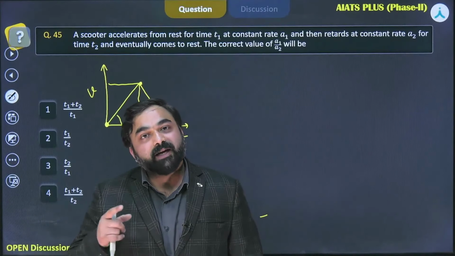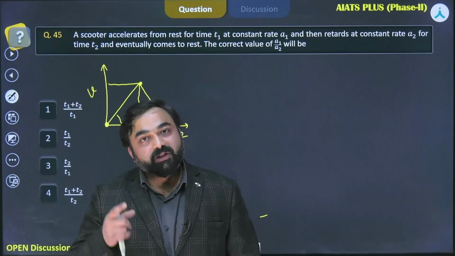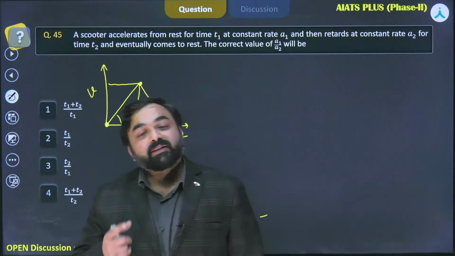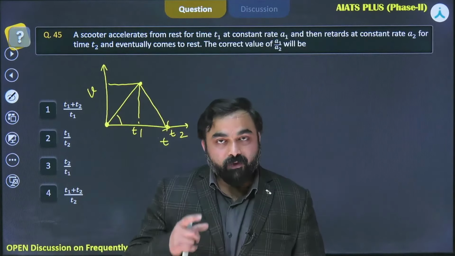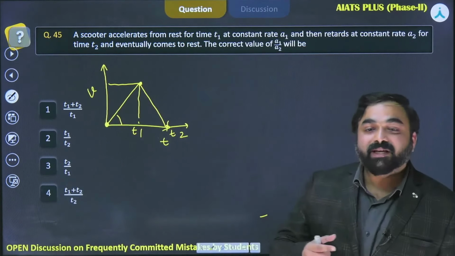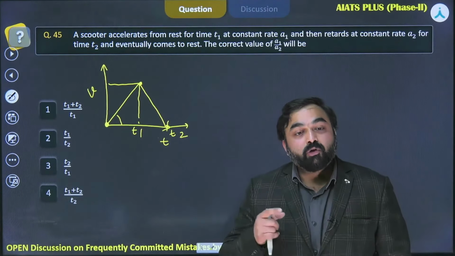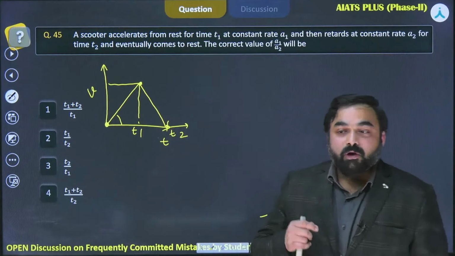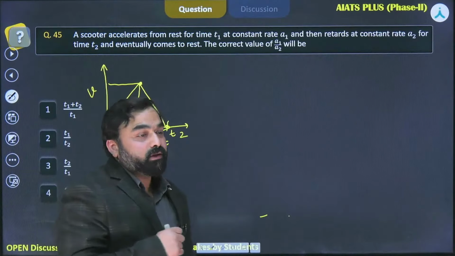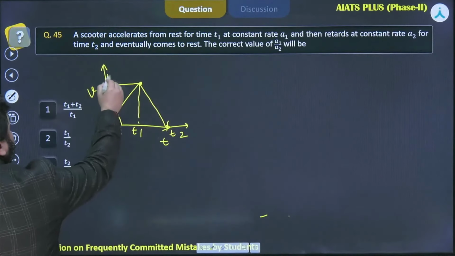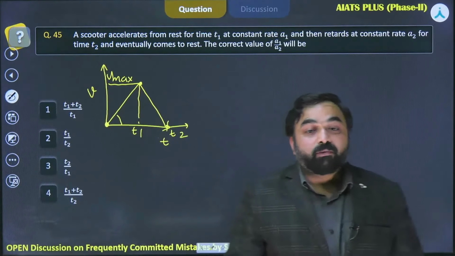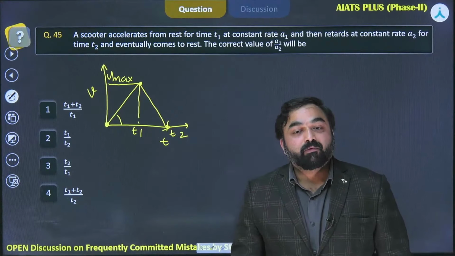The scooter is starting from rest, moving in a straight line. First there is positive acceleration and then negative acceleration. First the scooter is accelerating and then the scooter is decelerating. In such a scenario, when the acceleration changes its direction, at that point we have maximum velocity.